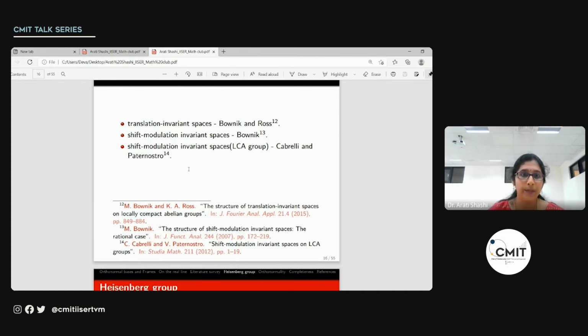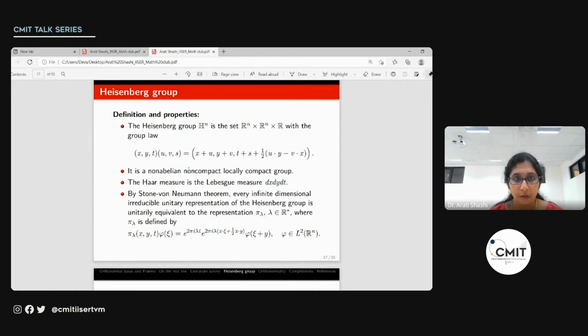So now what we would be considering is the Heisenberg group. We will consider the wavelet system on the Heisenberg group and then look at the orthonormality of that collection. To understand the Heisenberg group, it is basically the set R^n × R^n × R with this group law. We have (x, y, t), an element of H^n, likewise (u, v, s) is another element of H^n. So x, y, u, v are in R^n, whereas t and s are in R.